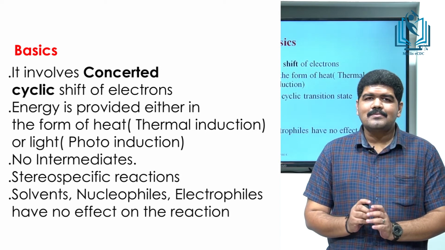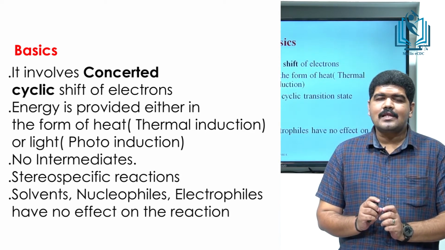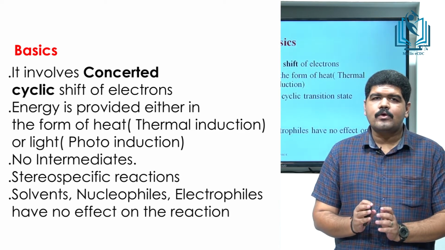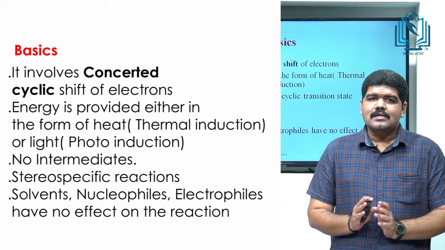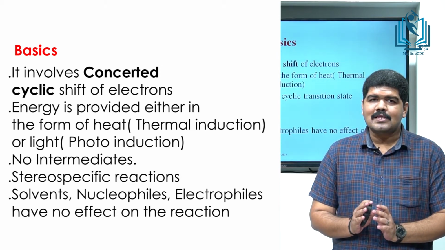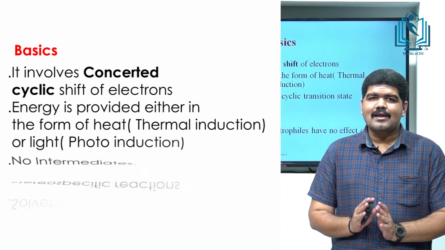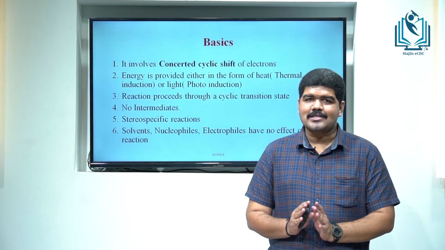And then the next term is cyclic shift of electrons. Electrons, we know, can be either sigma bonded, pi bonded or non-bonded. But here what we are considering is the pi electrons, because it is the loosely bound electrons which can be easily moved. So that is the concerted cyclic shift of pi electrons that defines a pericyclic reaction.